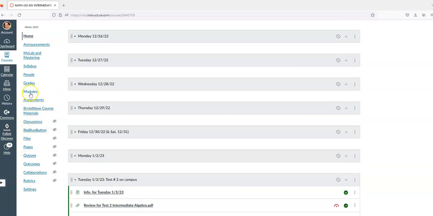Right? These assignments and modules are just duplicates. You can access everything directly here, but hitting the home button and hitting the modules button will do the same thing. For grades, if you click on that, you'll see your grades. I'll update them probably every day with work that you've done, discussions, online homework, and eventually tests and the final exam. So you should be able to keep a running tally of how you're doing in the course.